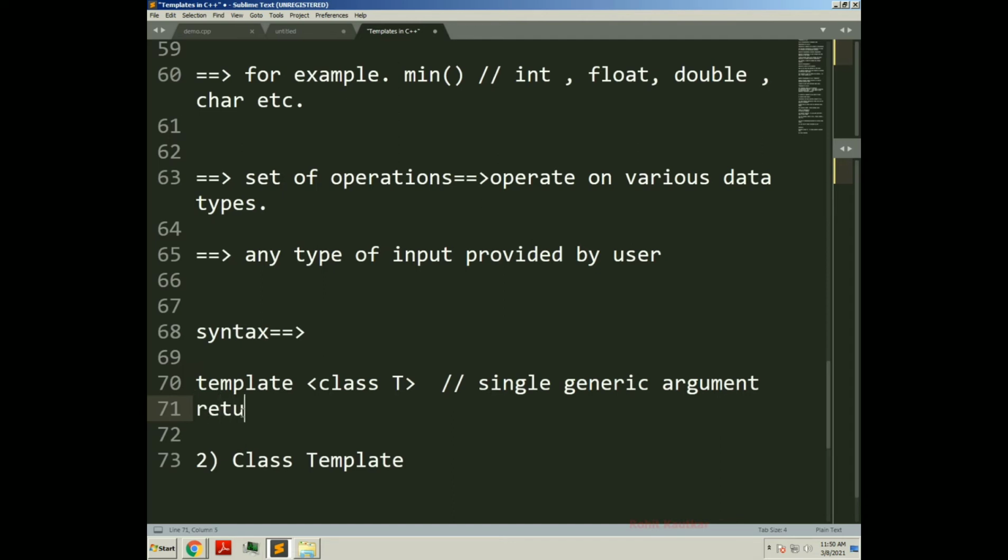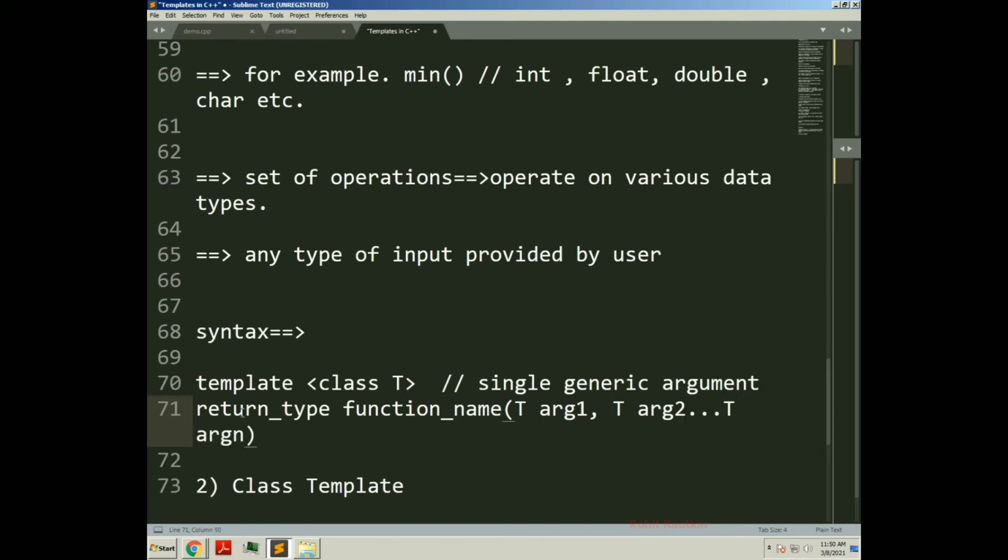I will have the return type of the function, followed by the function name. Then I may have arguments of T type: T argument 1, T argument 2, likewise T argument n. I have n kinds of arguments here of type T.